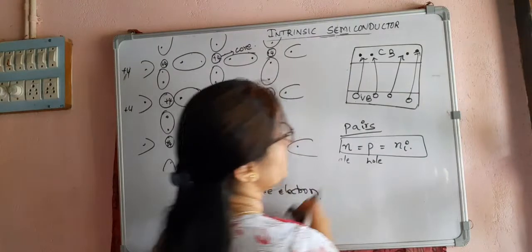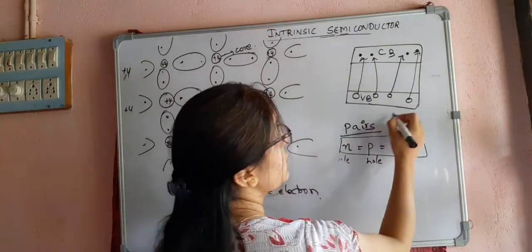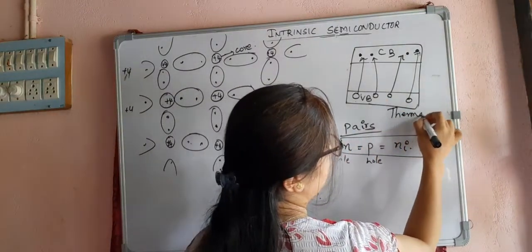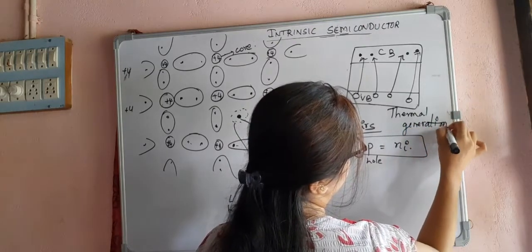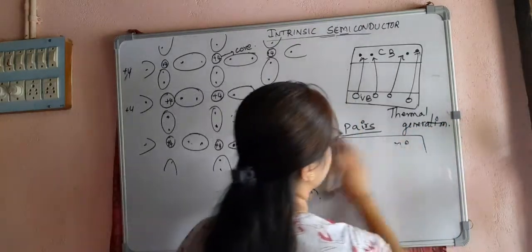So always they are generated in pairs. This is called thermal generation.